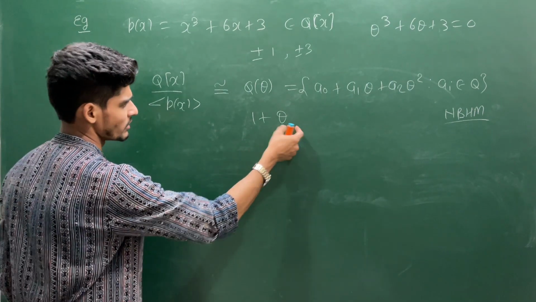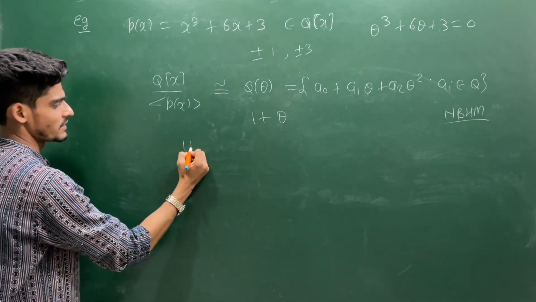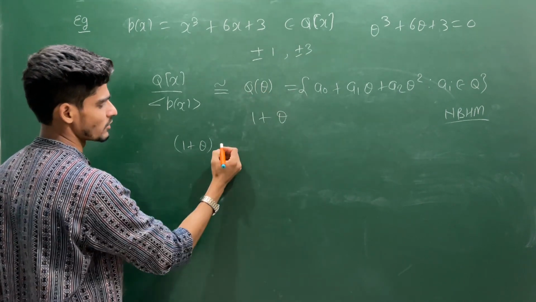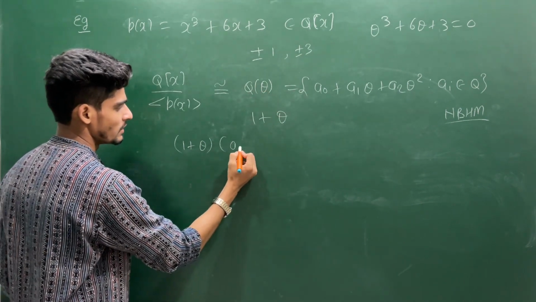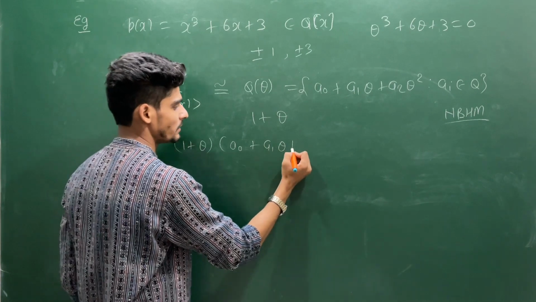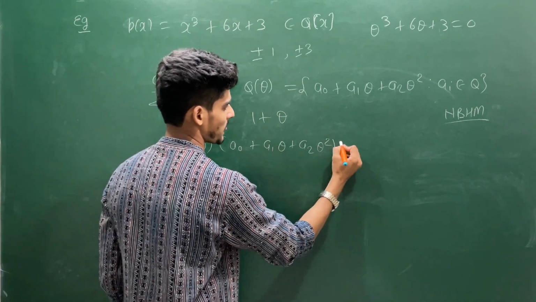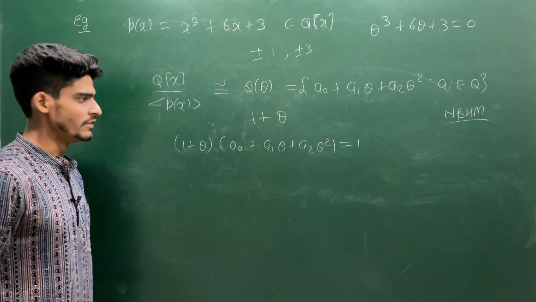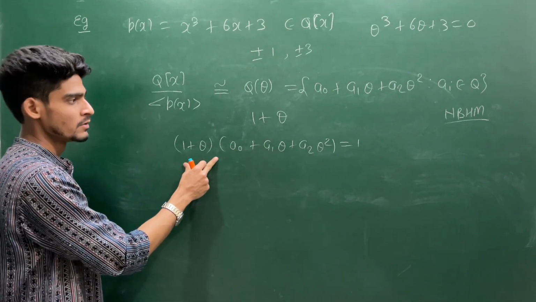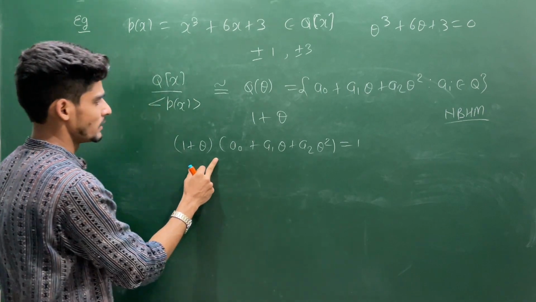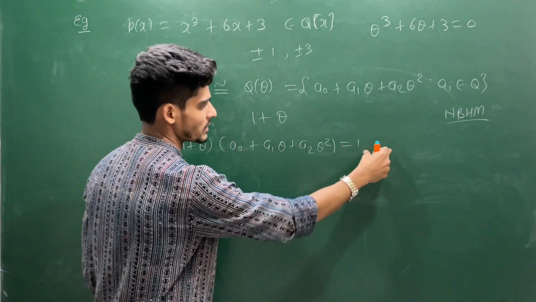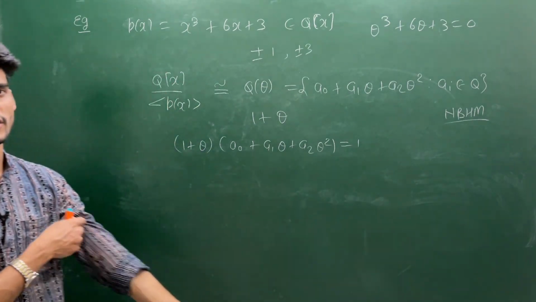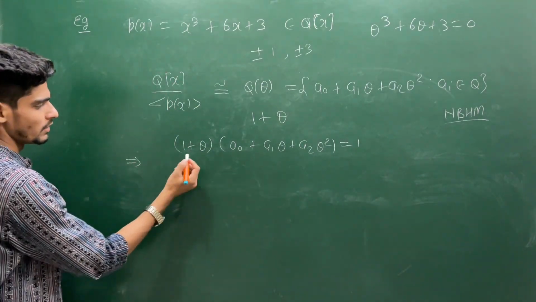Let's go with the definition. If it has an inverse, then there must exist some element in this, and the element looks like this format, say a0 plus a1 theta plus a2 theta square, such that the product is equal to 1. This is the definition of inverse. So this will be the inverse of this. Now this is a polynomial in theta, this is a polynomial in theta, and two polynomials are the same if and only if the corresponding coefficients are the same. So you find this first.